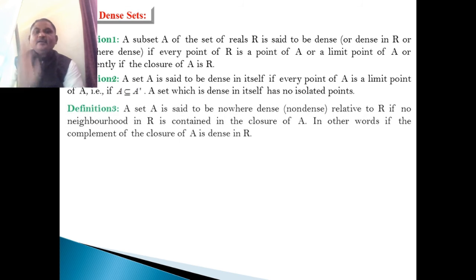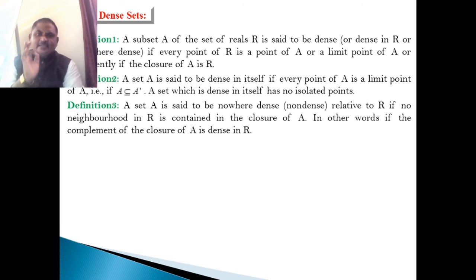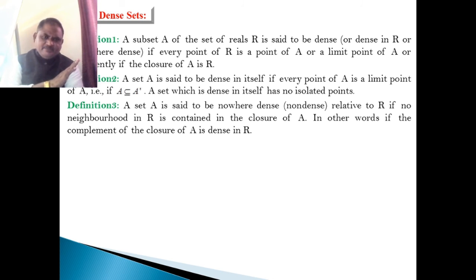Third definition: a set A is said to be nowhere dense, also called non-dense, relative to R, if no neighborhood in R is contained in the closure of A. In other words, if the complement of the closure of A is dense in R.